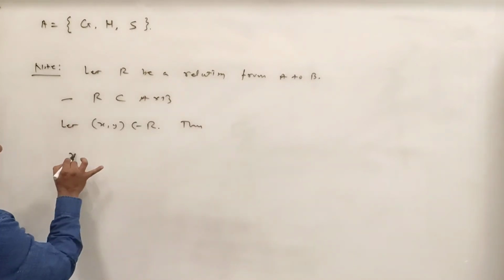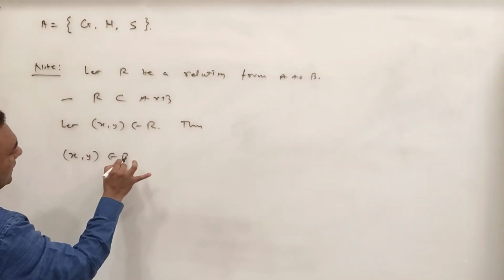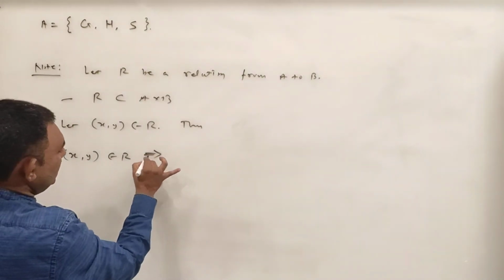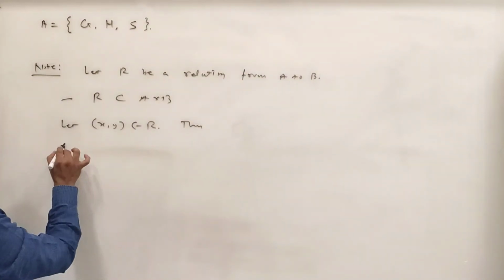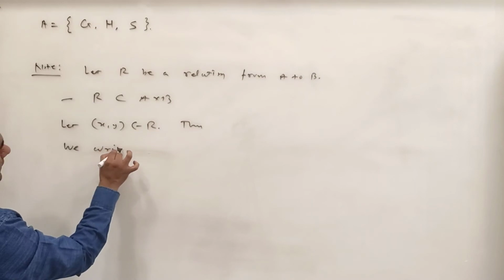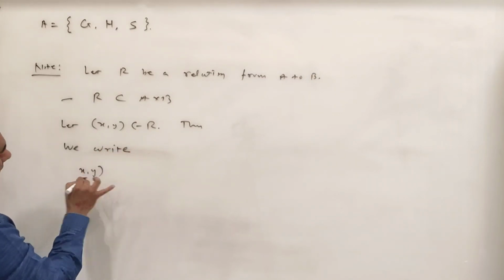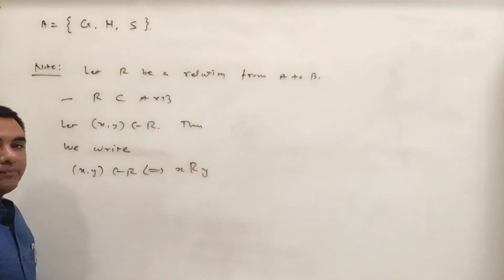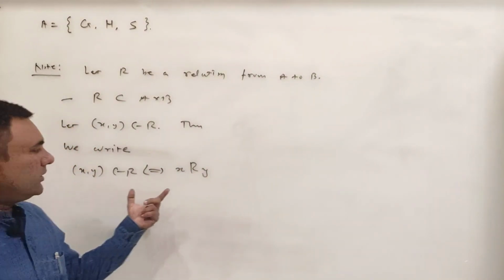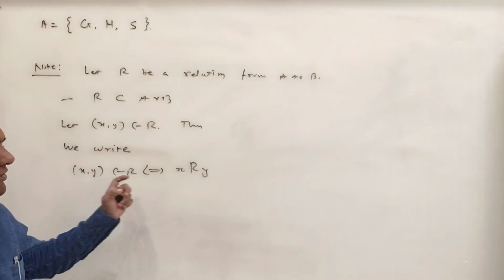Then this (X, Y) belongs to R is equivalent to, we write, let me write in this way, (X, Y) is in R means that X R Y. You write in this way or in this way, there is nothing mathematical, this is just notation.